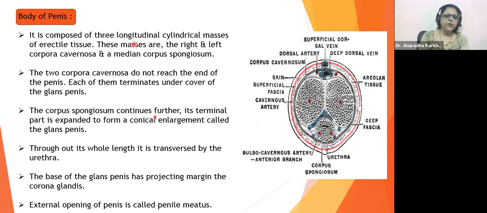Second last point is what? The base of the glans penis is a projecting margin. From the sideways it is going to have a lip-like structure, a fine, thin structure, which is going to be called corona glandis. It looks like a crown.